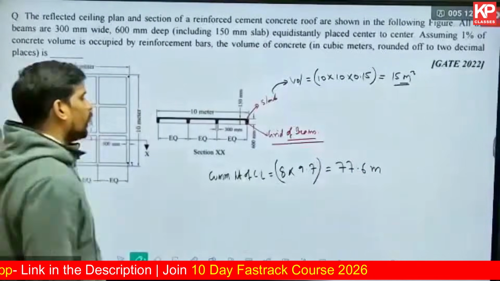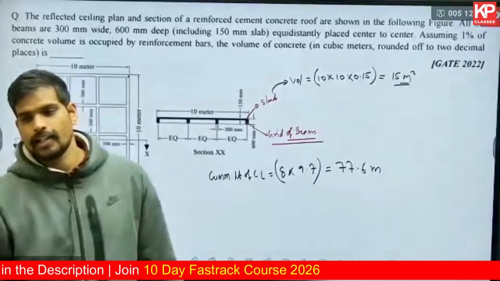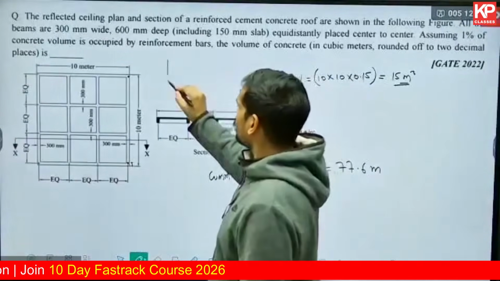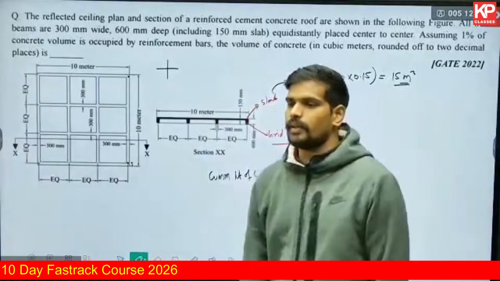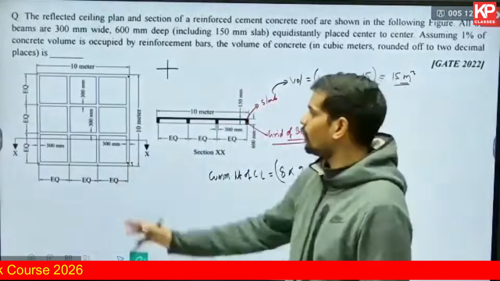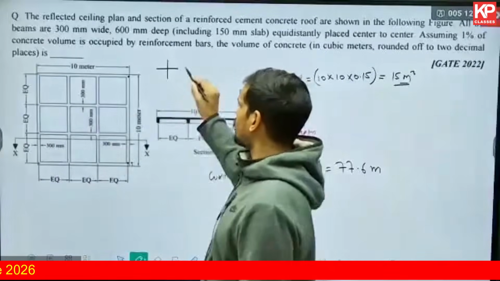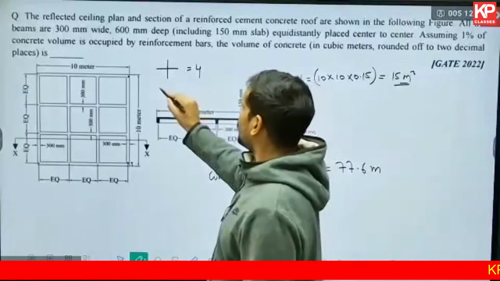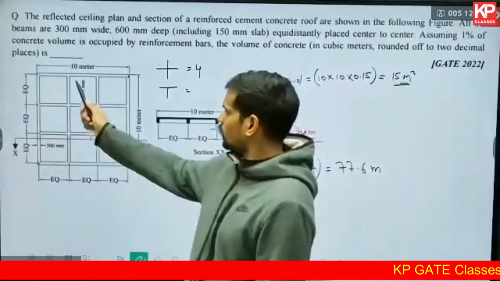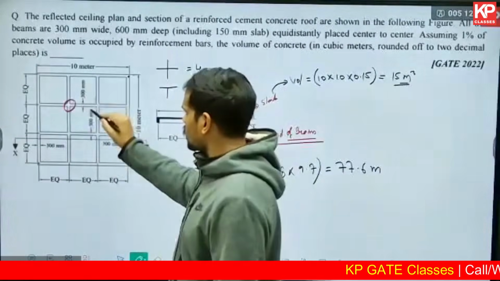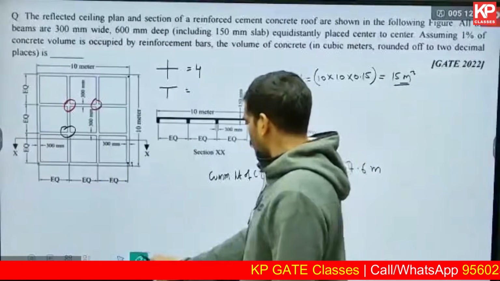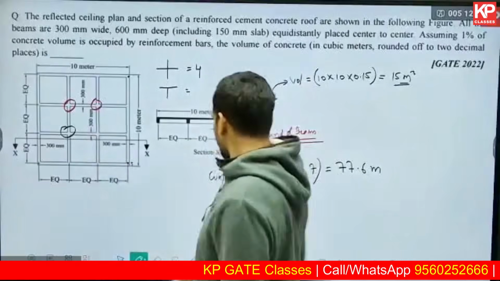In meters. Now from this there will be some deductions for the junctions. Tell me, how many cross junctions are you having in that grid of beams? There are 4 cross junctions, 1, 2, 3, 4 in the center. And how many T junctions are you having?